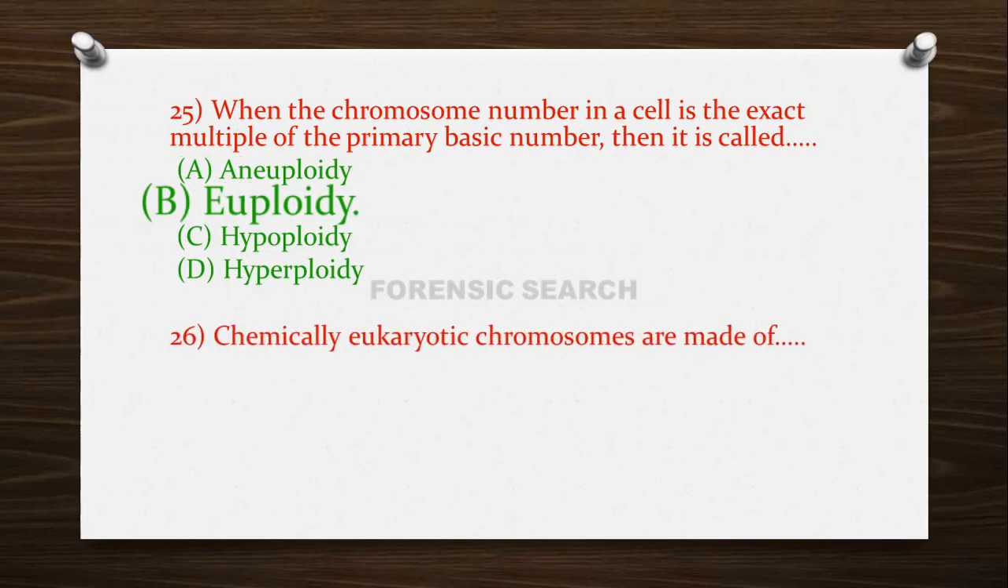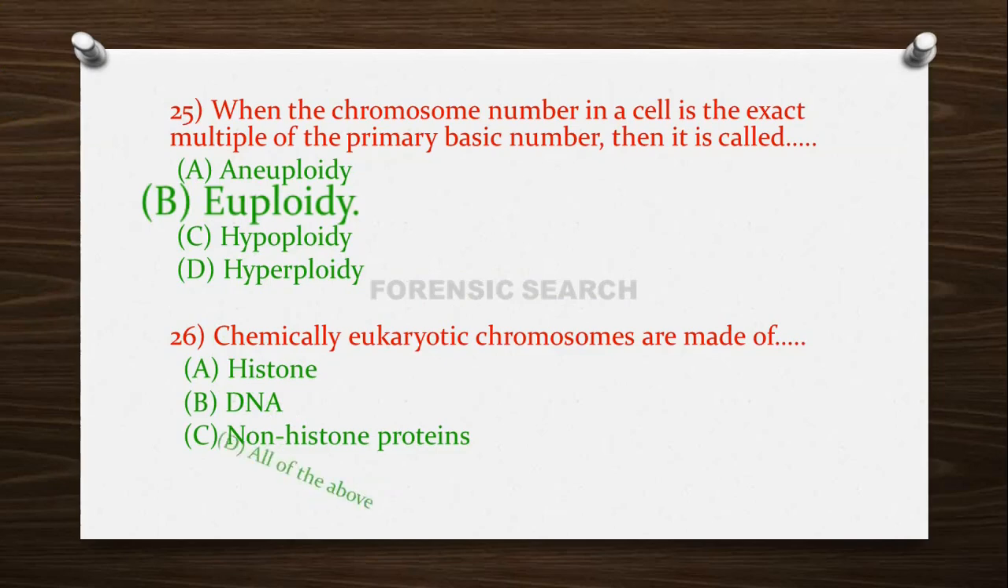Then the next question is, chemically eukaryotic chromosomes are made up of option A, histones; option B, DNA; option C, non-histone proteins; and option D, all of the above. So the correct answer of this question is option D, that is eukaryotic chromosomes chemically contain all of the above, that is histone, DNA, and non-histone proteins.